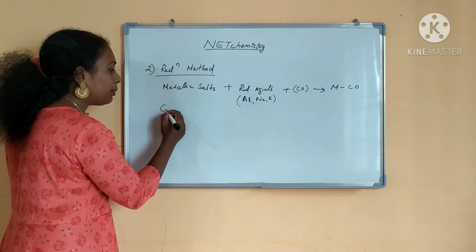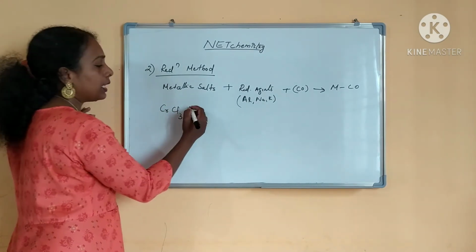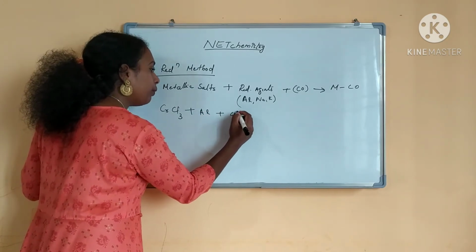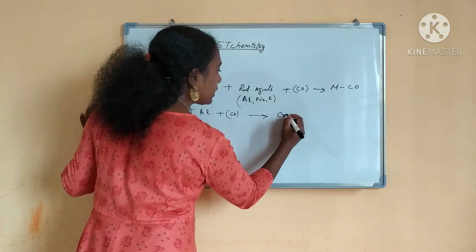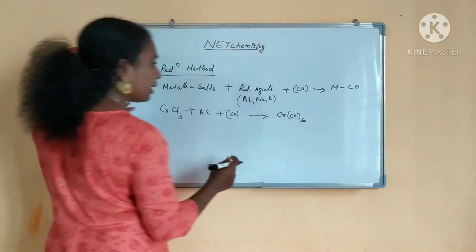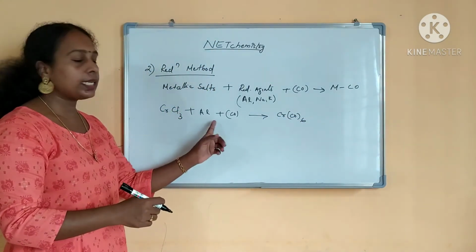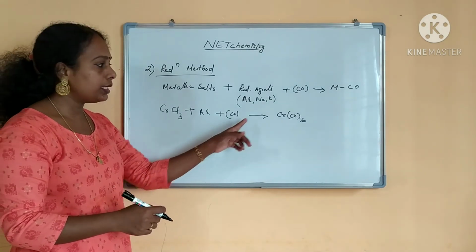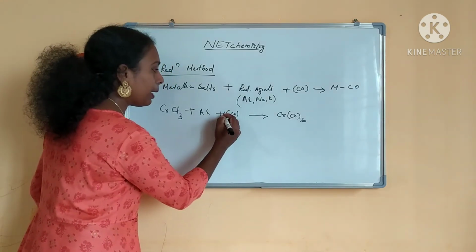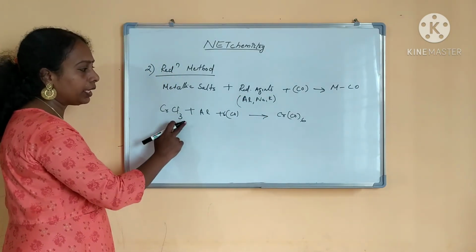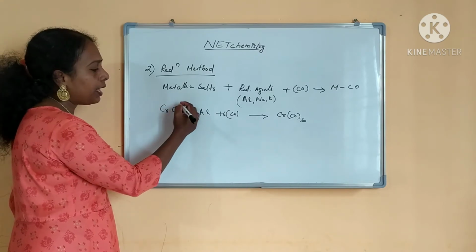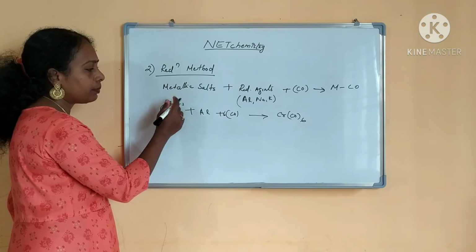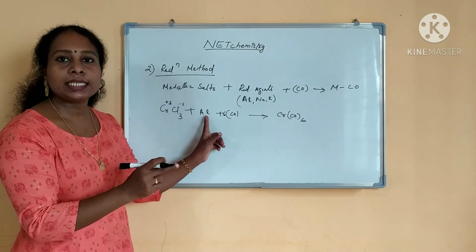So we will see one example. I am taking chromium here, CrCl3 plus aluminum as the reducing agent plus CO. What will happen? This is the reduction method, Cr(CO)6 you will be getting, right? What is this, CrCl3 and aluminum? Reduction, not Friedel-Crafts, right? This is the reduction method you can use. You can balance the equation and write what will happen here. Al3+, here Cl minus 3 it has become, and Cr 3+ it has become. So aluminum chloride AlCl3 will be forming.